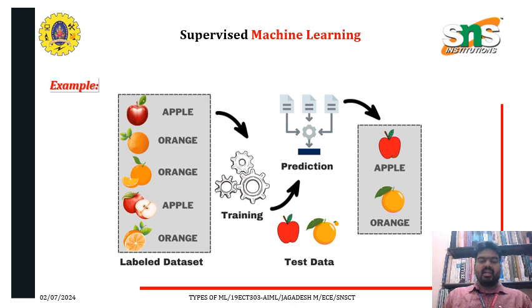We give this labeled data set to train the model. According to that, if you give the test data, an apple and an orange, it will easily find out it is an apple and it is an orange. So this is called supervised machine learning.